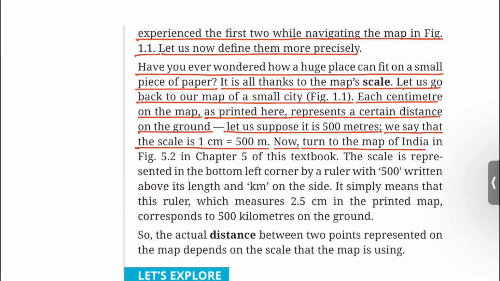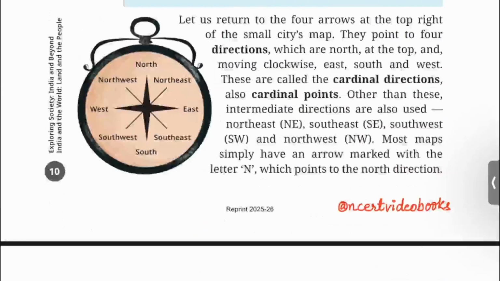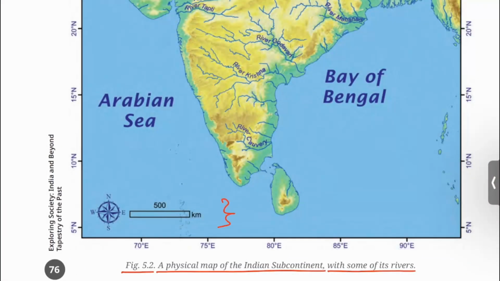Now turn to the map of India in figure 5.2 in chapter 5 of this textbook. You can see a scale here whose measure is 2.5 centimeter on this page. It is written 500 kilometer. That means 2.5 centimeter on the map is equal to 500 kilometer on the ground.